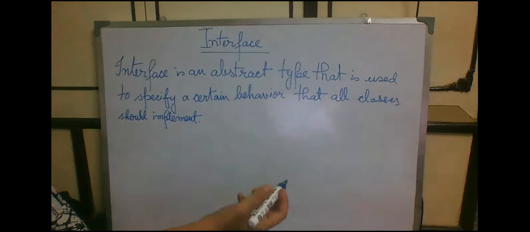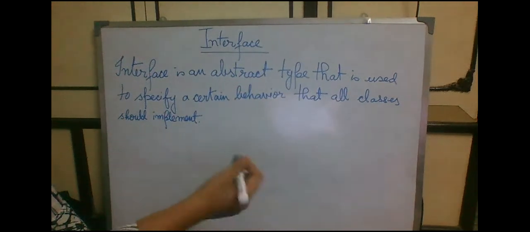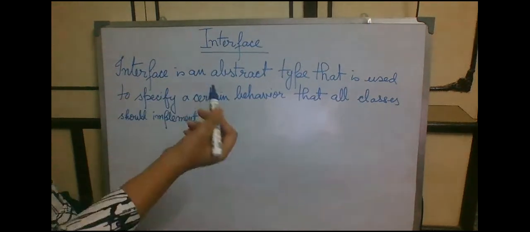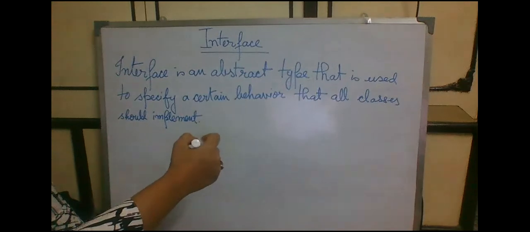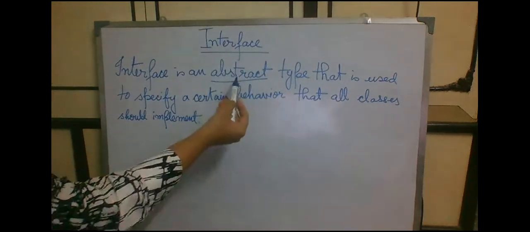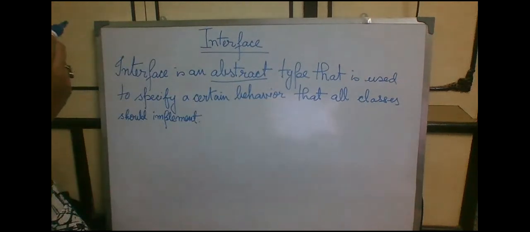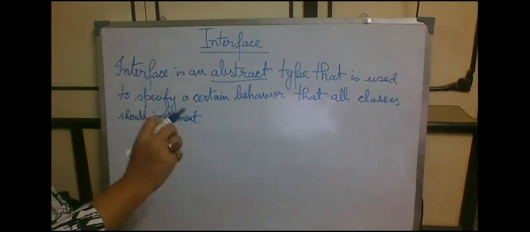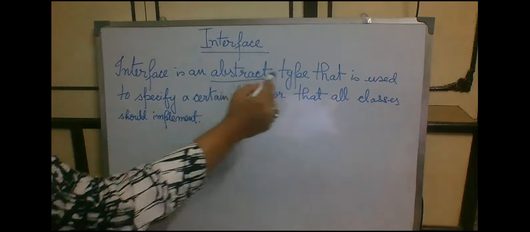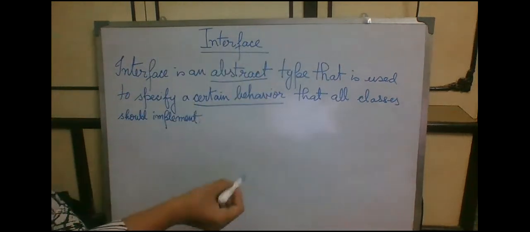That way, whoever is checking your answer script will find it easier to read your answer script and mark you. So what are the keywords that you have to follow in this particular definition? Interface is an abstract type. Obviously that keyword means that interface supports the concept of abstraction. So interface is an abstract type that is used to specify a certain behavior.